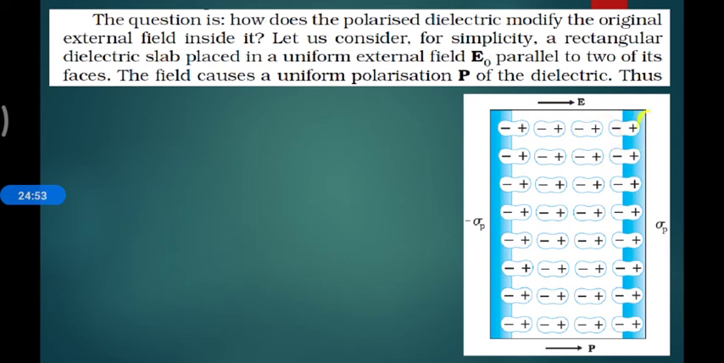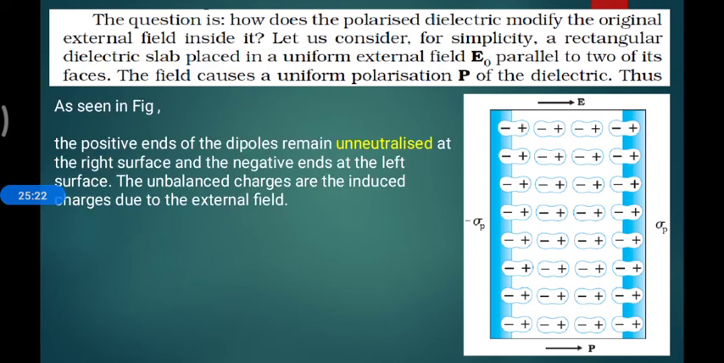The resultant is this negative, and this results in a positive at the end, and a negative on this end. So all the negative charges are on the leftmost side of the surface, and the positive and negative charges cancel each other inside the conducting material. So this surface ends up with positive charge, and this surface ends up with negative charge. Now let us understand.